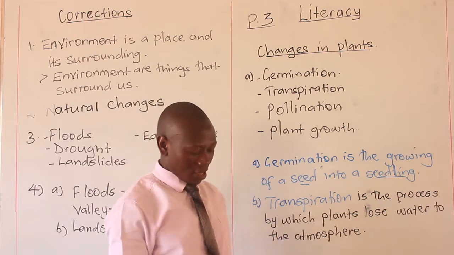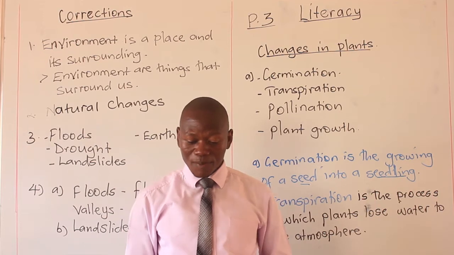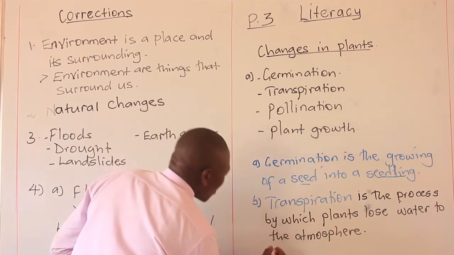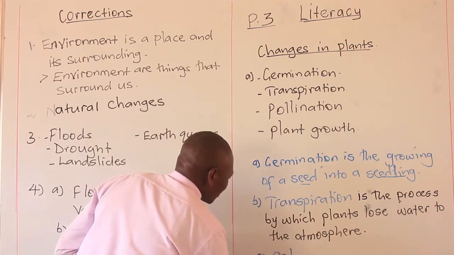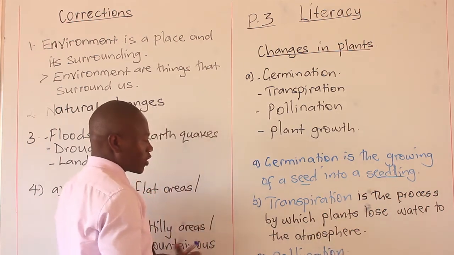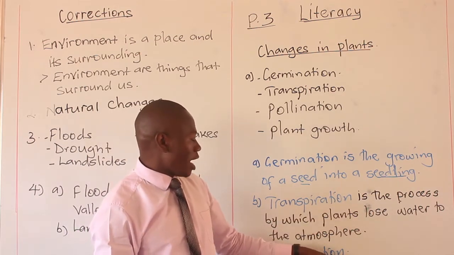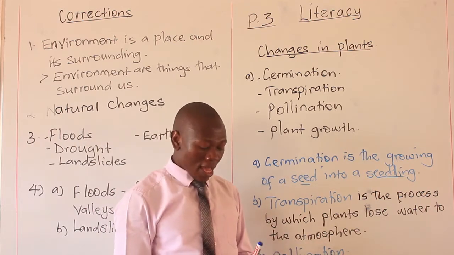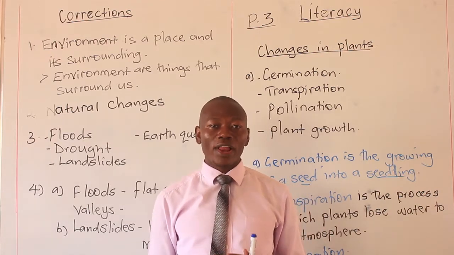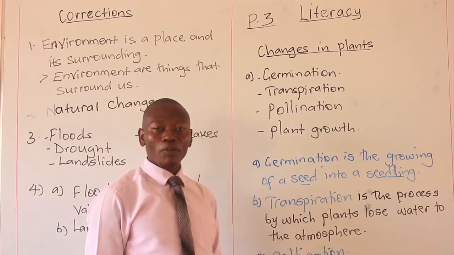The process by which plants lose water to the atmosphere is what you are terming as what? Transpiration. So another term here that you need to know is pollination. What do you mean by pollination? Pollination also occurs in plants, just like germination. Plants need certain ways or conditions in order for them to grow well and bear either fruits or the seeds. So this process is also very common in plants.